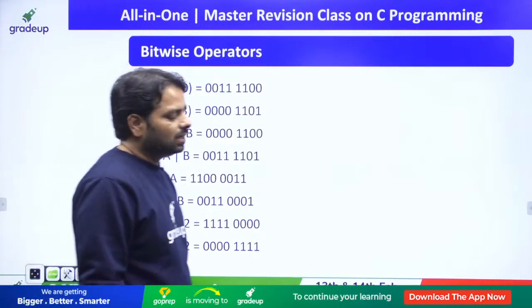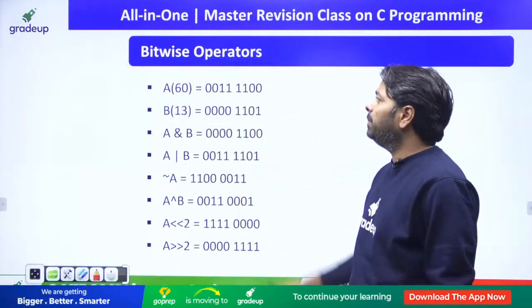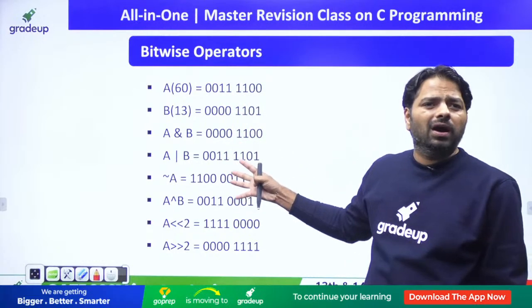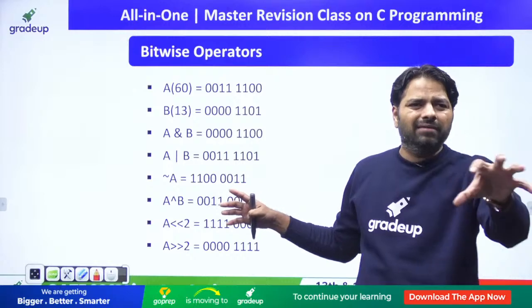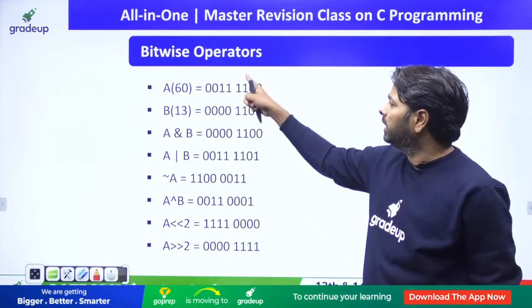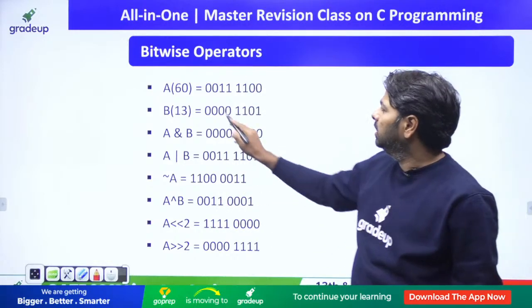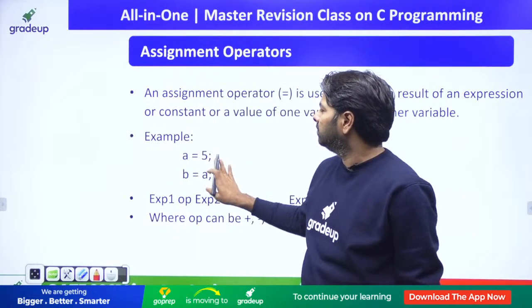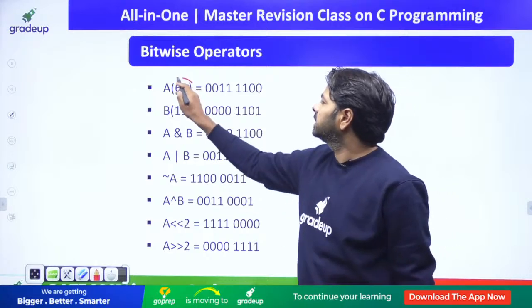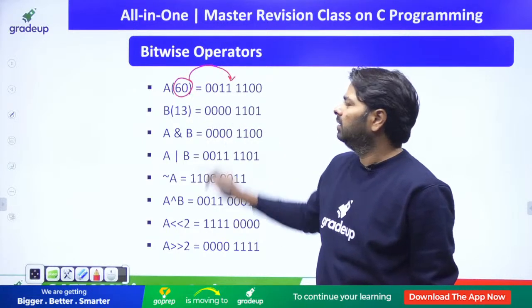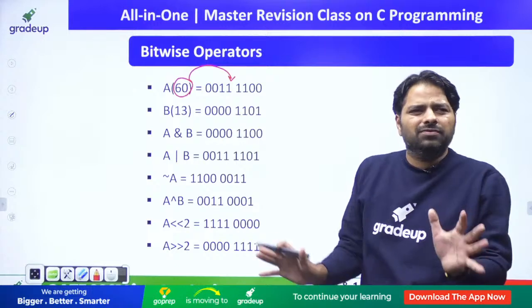Fine. Look at this. How to operate these bitwise operators. If any of our computer science students is having any problem in the operators, mostly bitwise, logical, they will have a little bit of confusion, and conditional. Look at that, bitwise operators. When somebody gives 60, convert it into a binary number. Of course, 8 bits or 16 bits is fine.